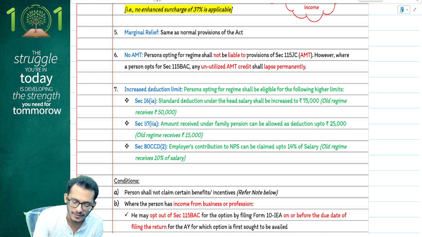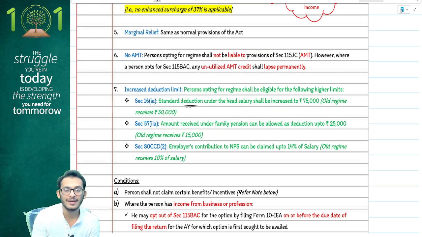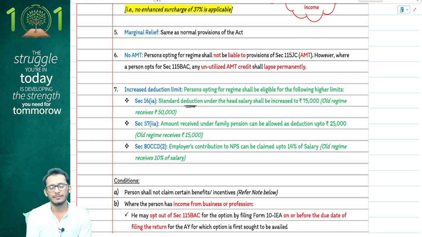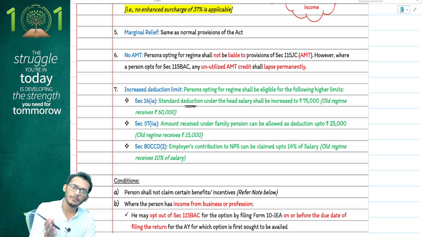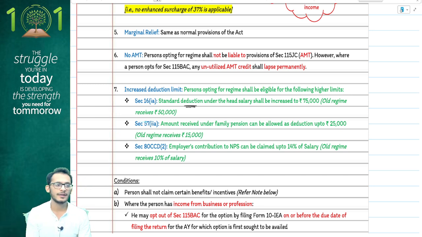Income tax has decided that if you are having salary income, until last year, you could claim a standard deduction of 50,000 both under default regime and under alternate regime.